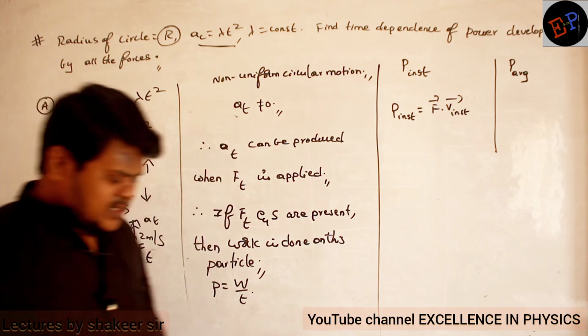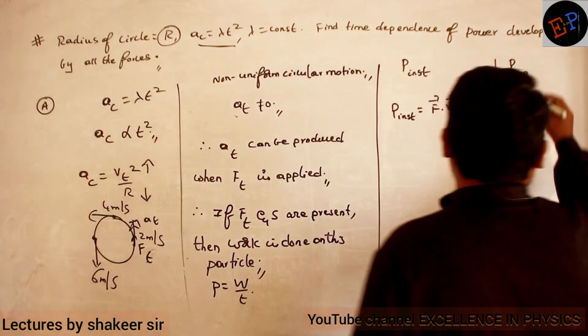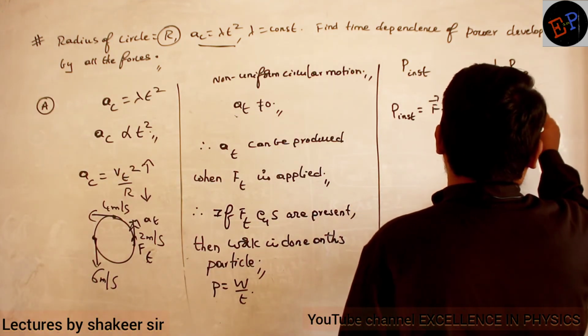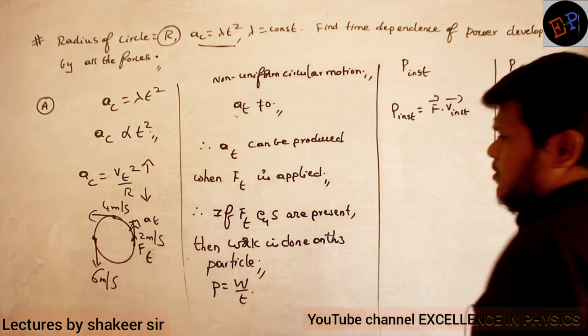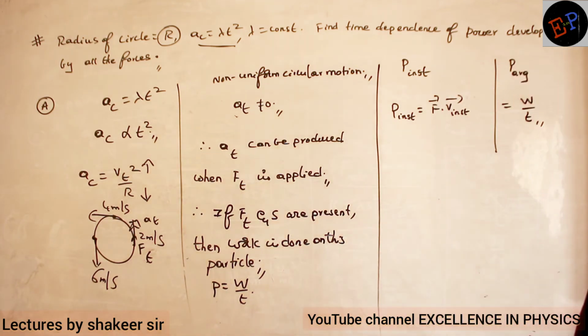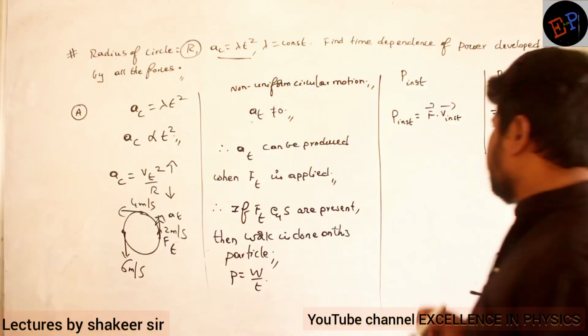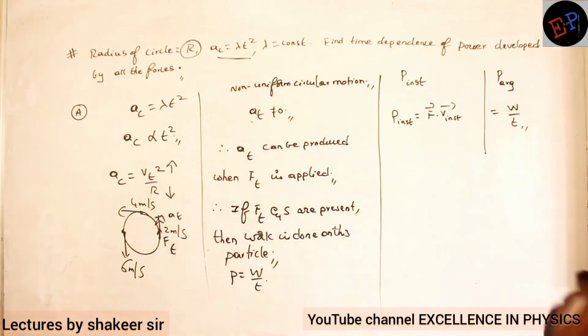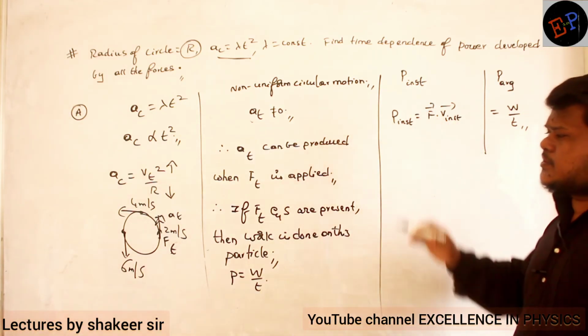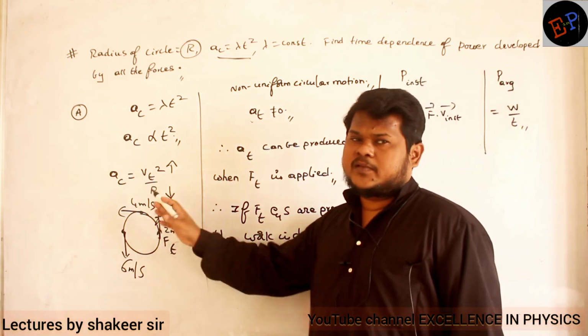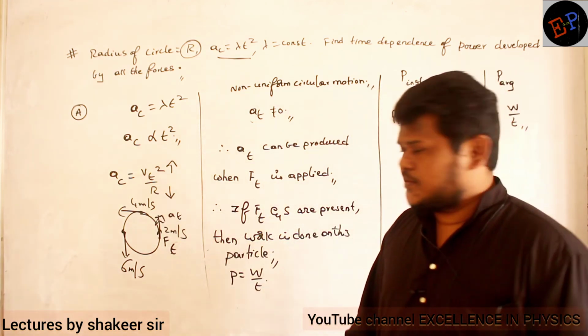Then what is the equation for average power? Average power can be calculated as total work done divided by total time. Are you able to understand? Make a note up to here first of all: force into instantaneous velocity. And force and velocity are acting in the same direction, no? So the angle between them is 0 degrees. You need not write 180 degrees here.